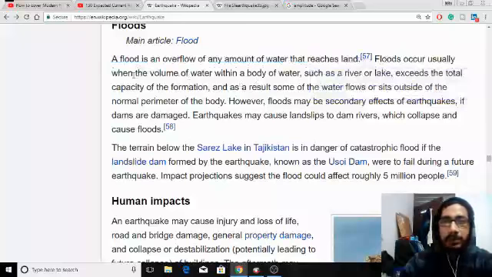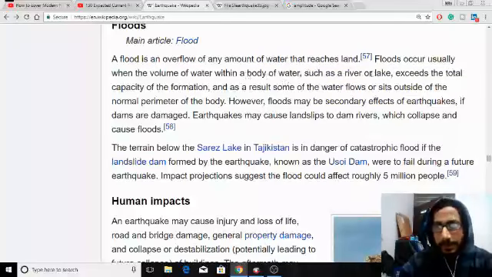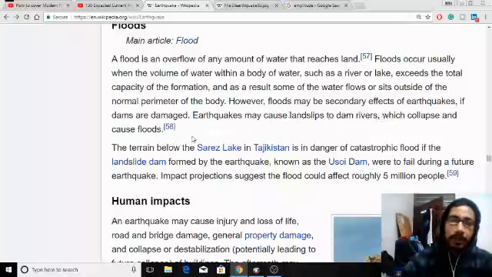Flood occurs usually when a volume of water within a body of water, such as a river or lake, exceeds the total capacity of the formation, and some water flows or sits outside of the normal perimeter of the body, right? However, floods may be the secondary effect of an earthquake. If dams are damaged, earthquakes may cause landslips to dam rivers, right? And the collapse may cause flood also, right?